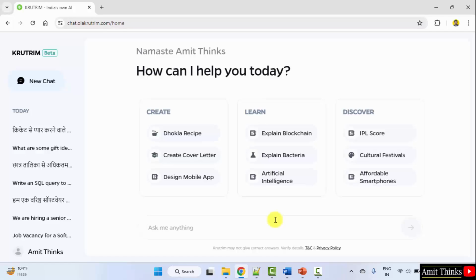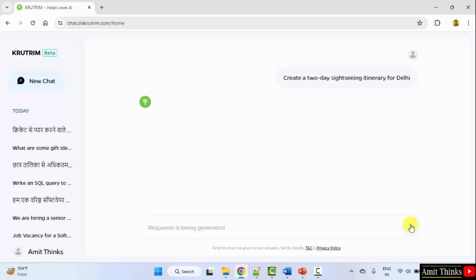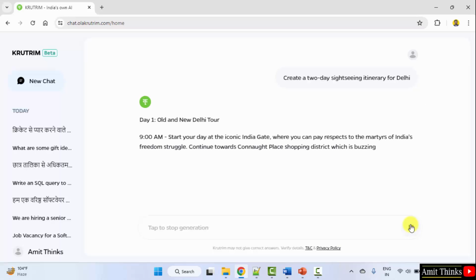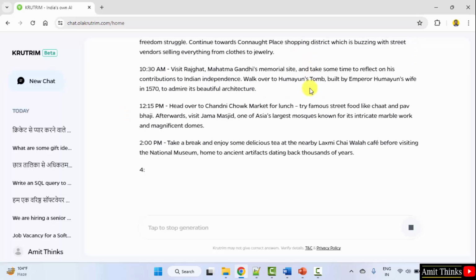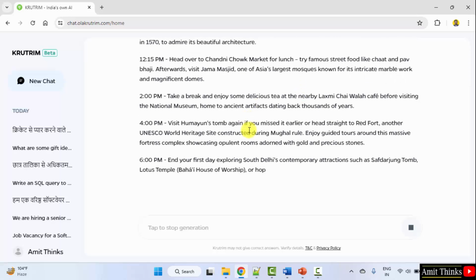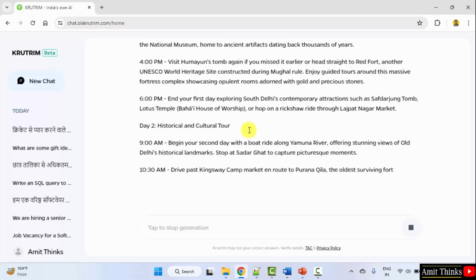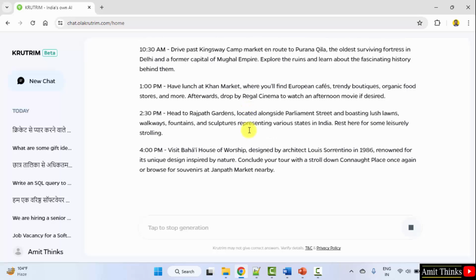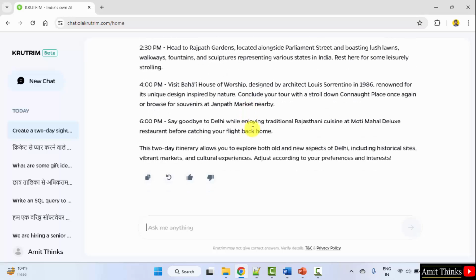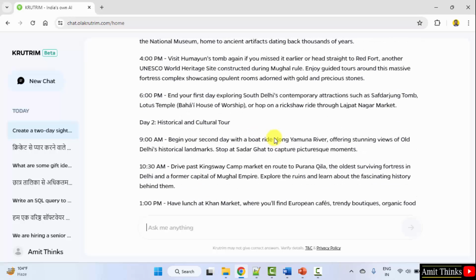So we already logged into Krutrim. Here we will type, create a, let's say, 2-day vacation plan for Delhi. Here it is. It is giving us according to days because we mentioned 2 days. On the second day, it is showing us historical and cultural tour of India. Okay, also the suggestions for food.